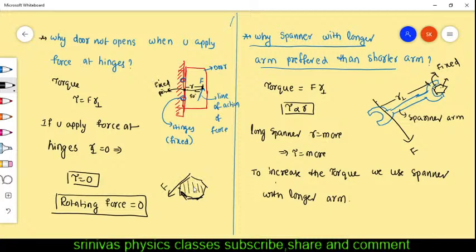At that moment, what happens? You want to remove the wheel nut, the lorry nut you want to open. Then with your finger you directly apply the force. Can you tell why it is difficult to rotate at that moment? It cannot rotate, but when you use the spanner, it can rotate. What is the reason? Here also the same person: if he uses the spanner, it rotates, but if he applies force directly, it is not rotating.